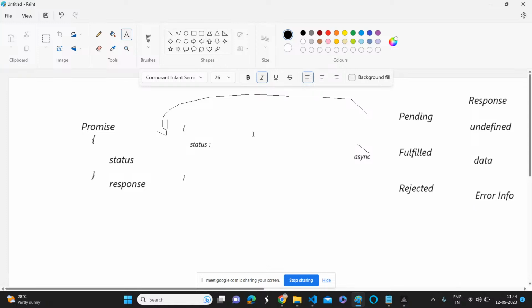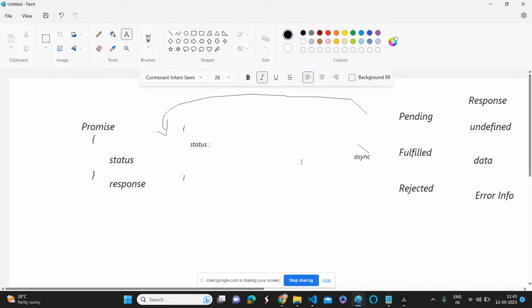So this promise is an object which is going to hold the eventual success or failure of an asynchronous call. So simply, what is a promise? It is an object. It will hold the status of an asynchronous call. At the same time, it will hold the response of the asynchronous call. Just don't worry, you don't need to break your head. Just follow these things. By the end of this session, you will get full clarity. Okay, fine. Understood so far?